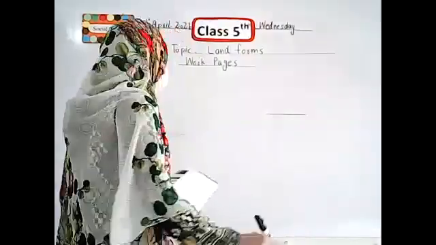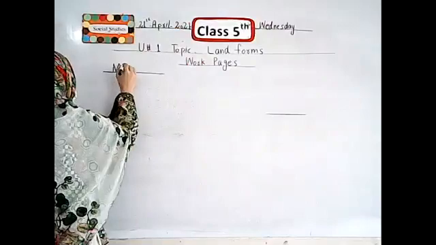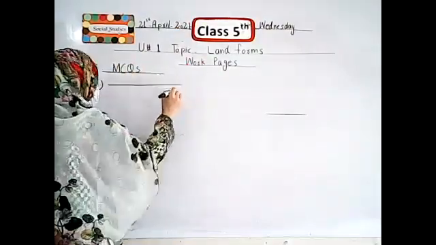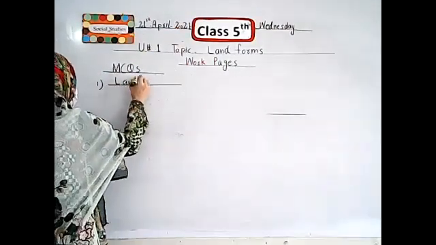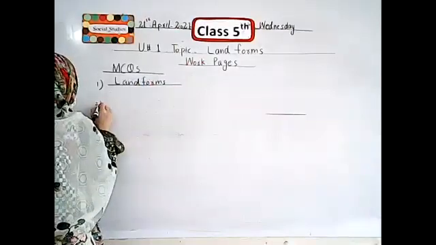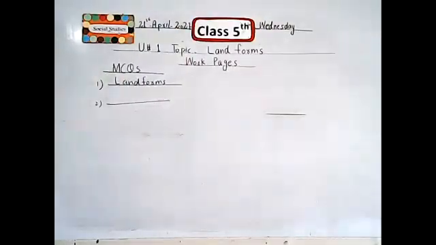Now I write the correct answer. First we do the MCQs. The correct answer of the first MCQ is landforms. You can tick landforms in your books. The correct answer of the first MCQ is landforms. Is it clear? After completing the work, I will check your books.